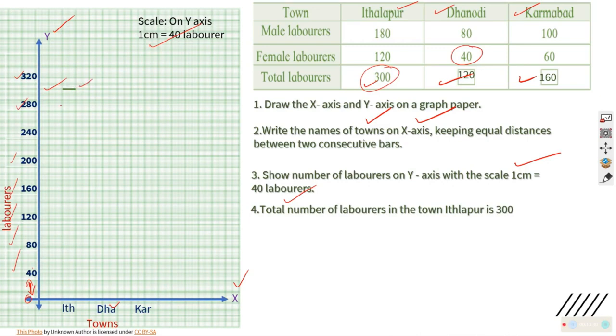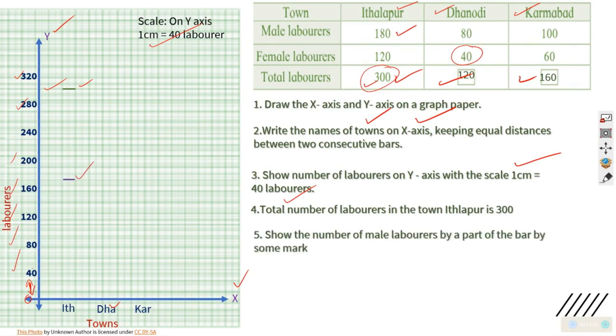Correct. Now what I should do? I should mark that this is total. So I can mark from down 180 male laborers. Here I marked male laborers 180, because the graph paper is also not as accurate, I have approximately marked it as 180. You understood what I am doing.